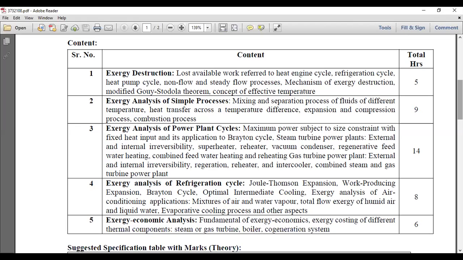Now, another topic: non-flow and steady flow processes, where you have to apply the steady flow energy equation, SFEE, for the particular components. So non-flow and steady flow processes, mechanism of exergy destruction, modified Gouy-Stodola theorem. I think you have studied this in thermodynamics, but don't worry, we'll cover the Gouy-Stodola theorem and the concept of effective temperature. Why is it necessary? Because some temperature is necessary to attain a high amount of useful work. So at that particular temperature we can get that much energy.